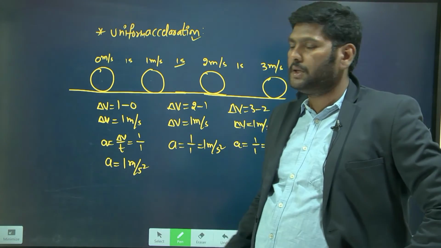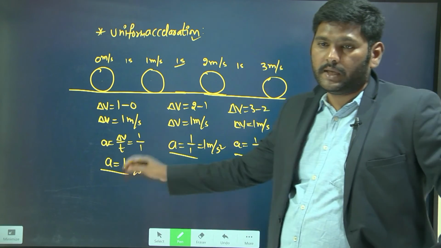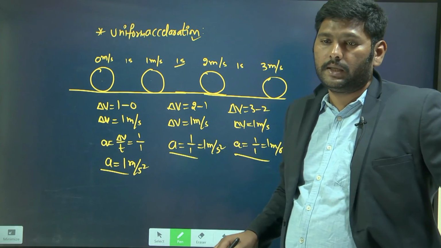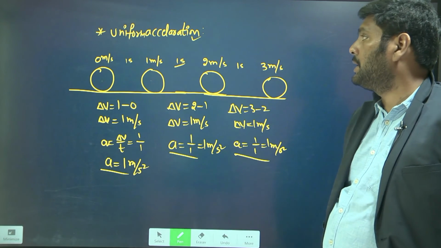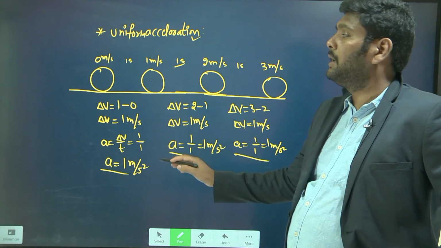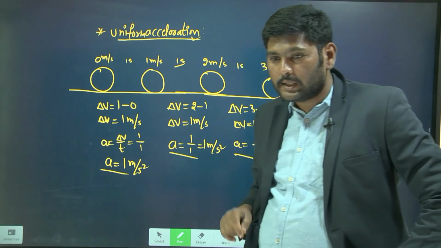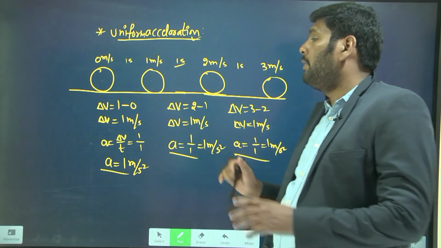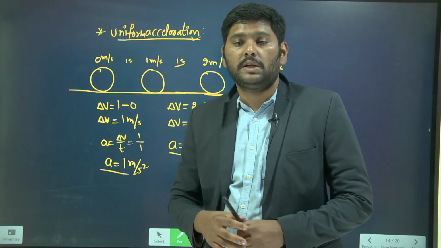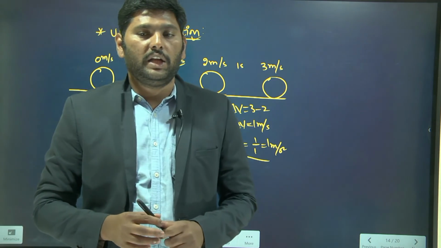Why is it uniform acceleration? Because everywhere the acceleration remains the same. In the first second, in the second second, in the third second, and so on, up to n seconds, the object's acceleration remains the same. Then we can say the object is moving with uniform acceleration. When the object is moving with uniform acceleration, we can define the equations of motion.